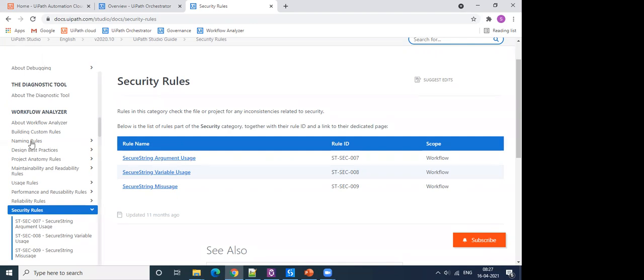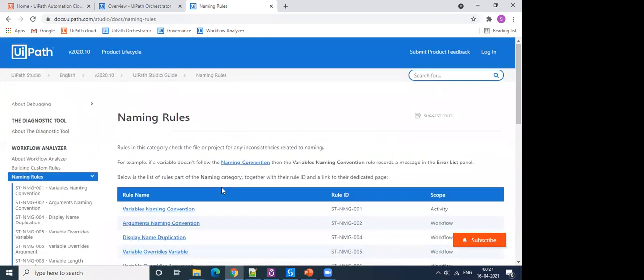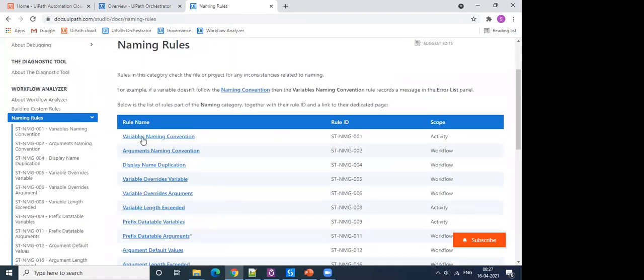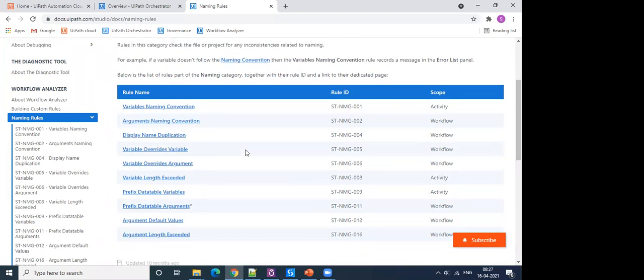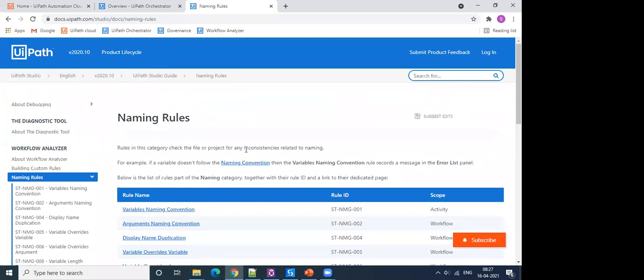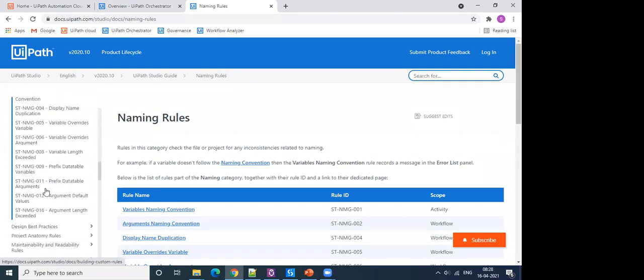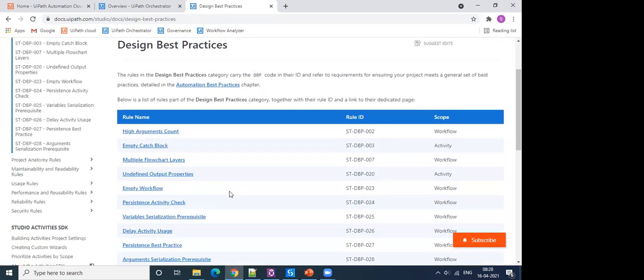And then there are a few naming rules also, which talk about variable naming conventions, argument naming conventions, and argument default values. These are basically about ensuring standardization in your projects throughout, so that everybody is following the right naming conventions and the right argument conventions. So these rules help you identify if variable naming conventions are not as defined by organization policy.